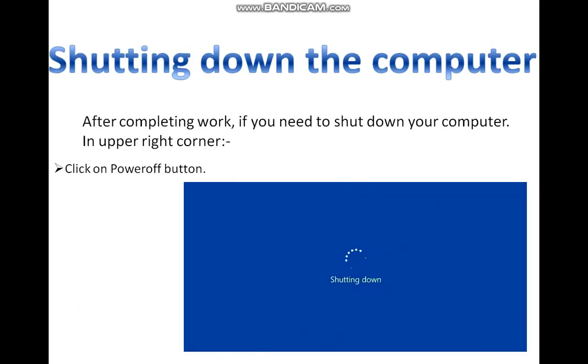And then shutting down the computer. After completing our work, if we need to shut down our computer, then again in the upper right corner, click on system menu and click on the power off button.